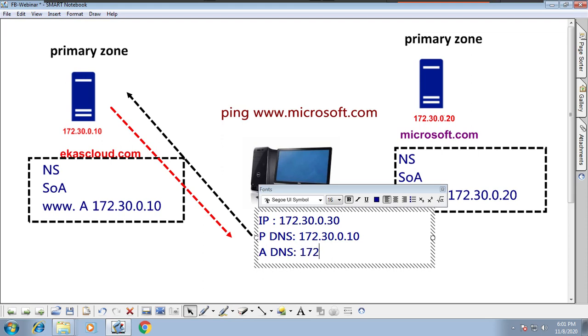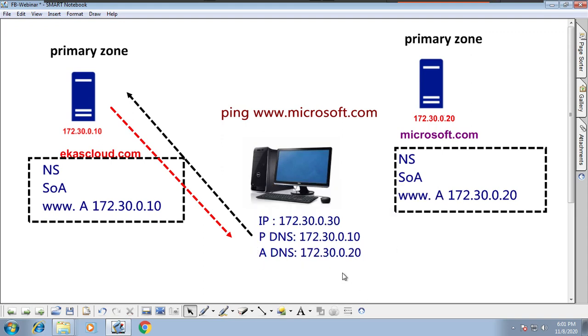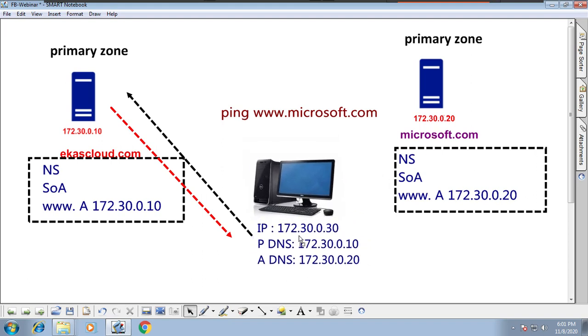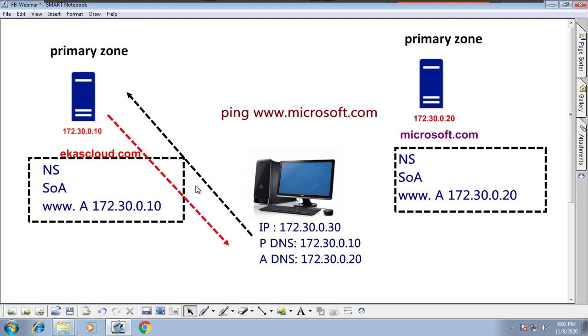Alternate DNS, we have to provide alternate DNS 172.30.0.20. This is the alternate DNS, so we will provide it. Why are we providing an alternate DNS? So that this computer can resolve Microsoft.com also. When a DNS client sends a request to the alternate DNS server, it goes only when the primary server sends a DNS failure message.